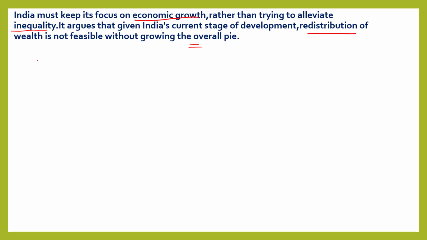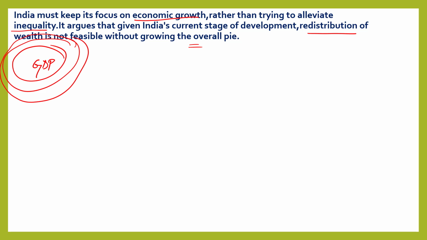The survey suggests that we should consider making our GDP bigger and bigger, and eventually there will be some trickle-down impact on everyone, and everyone will be uplifted. So rather than trying to alleviate inequality, we should focus on economic growth. This is a prescription from this year's Economic Survey, and whatever is said in the Economic Survey, we can quote in an exam.